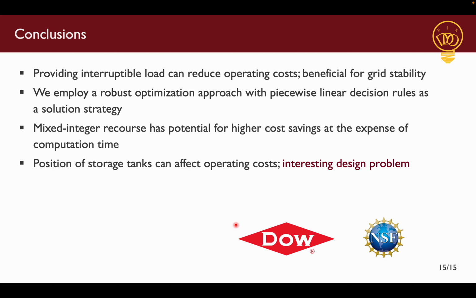So to summarize, hopefully I've convinced you today that providing interruptible load is a good idea for reducing electricity costs in power-intensive plants. This is also helpful for the electricity grid stability, so the grid operator would also be grateful if you do it. And if you do decide to provide interruptible load, then a robust optimization approach with mixed integer recourse is a good option as it will allow you to fully exploit the operational flexibility in your processes. Lastly, we also saw that the design choices that we make also affect the amount of interruptible load we can provide. So as part of our future work, we plan to explore this design problem systematically.